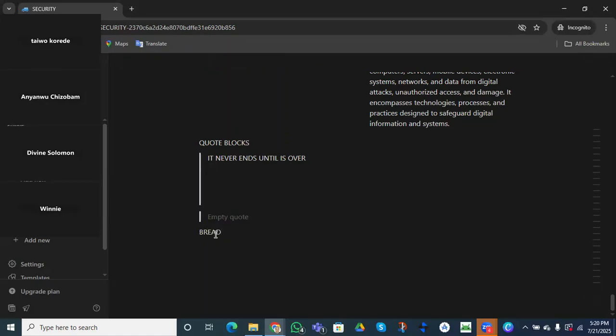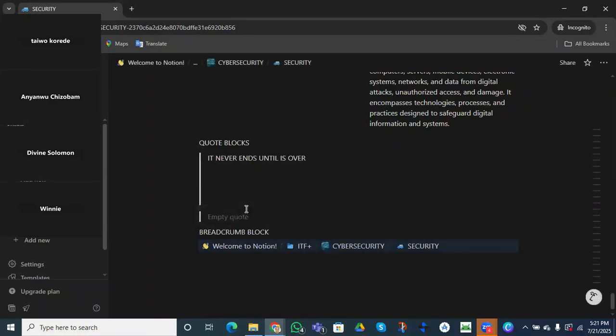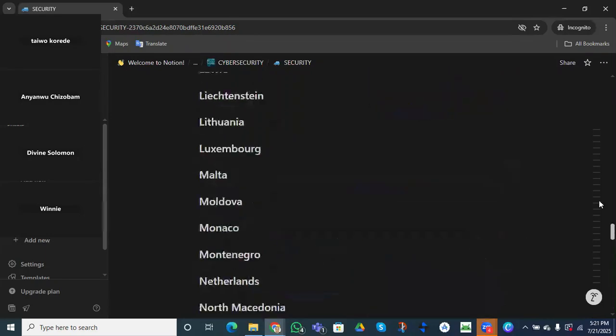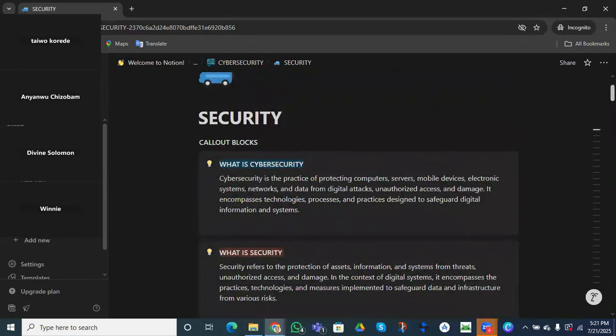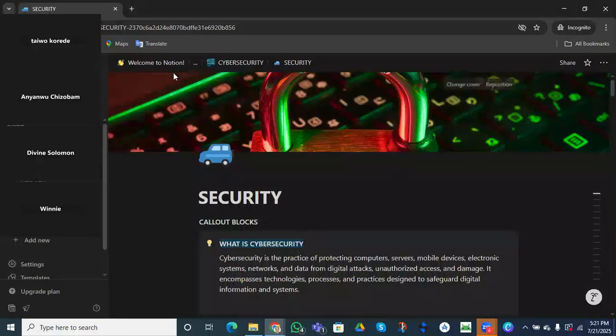All right. So let's just see what the bread was. It's called the breadcrumb. I think there is an M here, right? Blocks. Yes, I think this is the correct pronunciation. So let's go and look for our breadcrumb, and this is it, right? Do you see what the breadcrumbs looks like? It has organized all our folders in one. Do you understand? Let's go up and see how it crumbles.